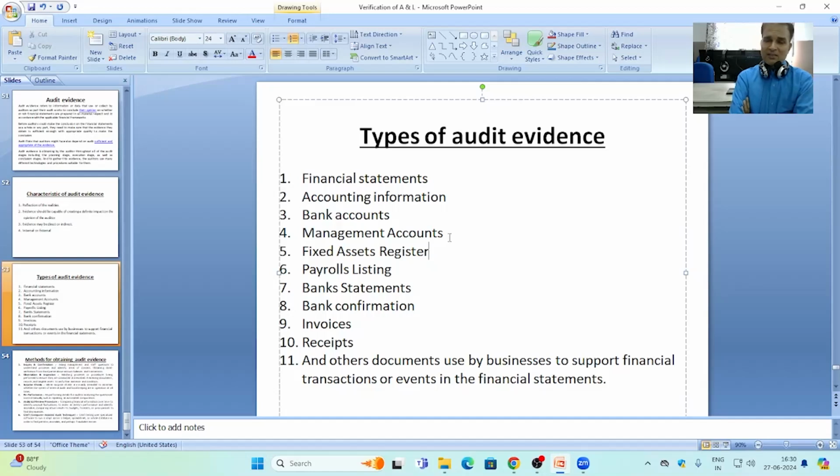Fixed assets register. A business includes various types of fixed assets to run the business and to generate income. So, a business has to maintain a register by entering full detail of all assets in it.